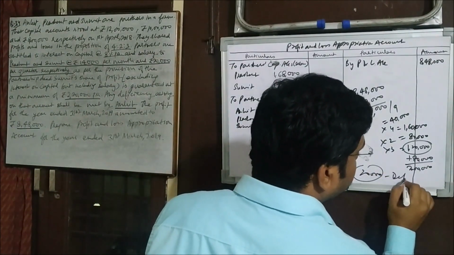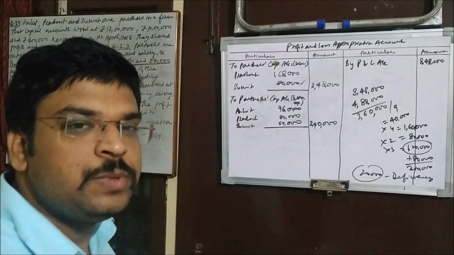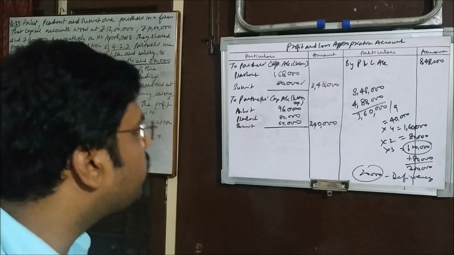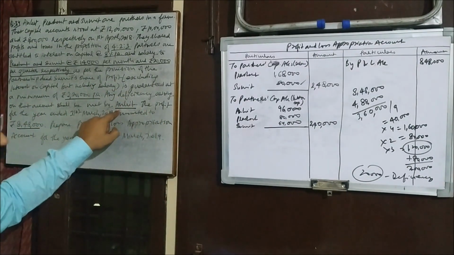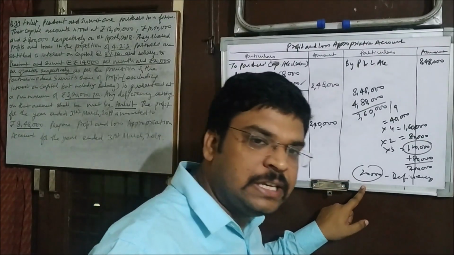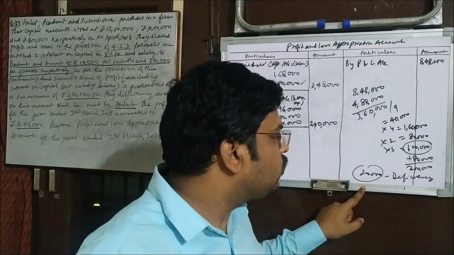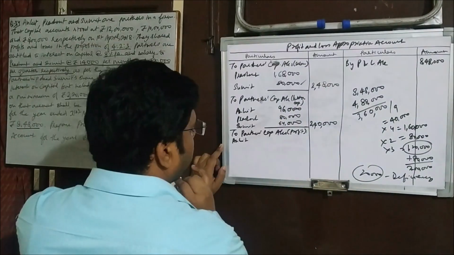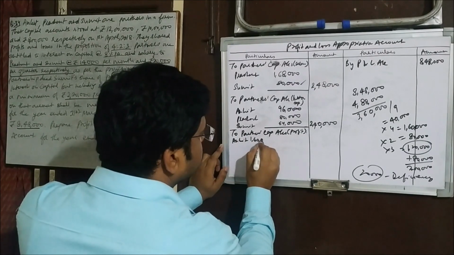So that is what? Deficiency. So that deficiency is supposed to be borne only by Ankit. Why? Because it is written here. So Ankit will bear the complete 20,000. He will give from his own capital. Understood? So how are we going to pass the entry? Let's have a look. Ankit is supposed to get how much? 1,60,000.